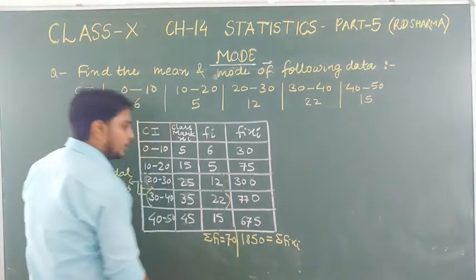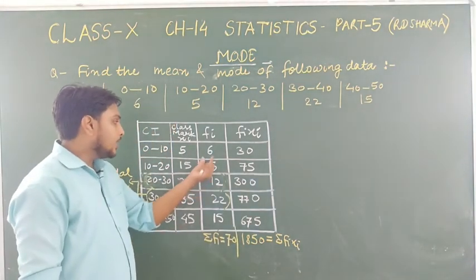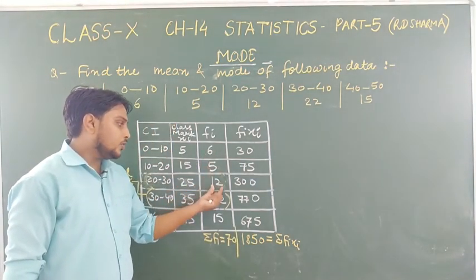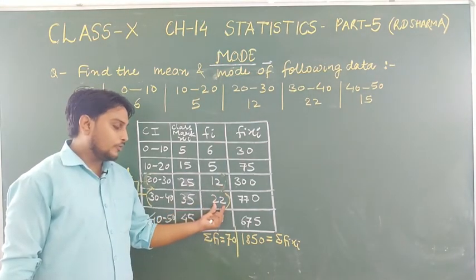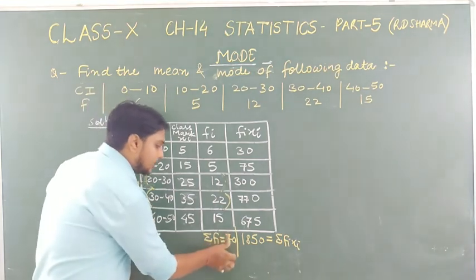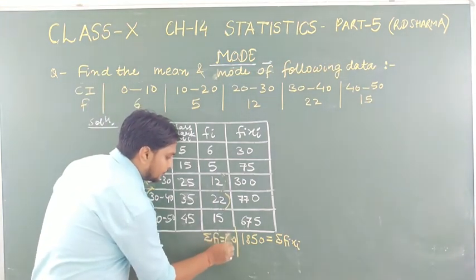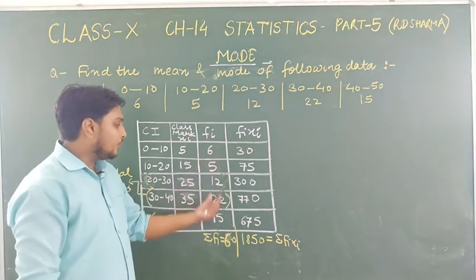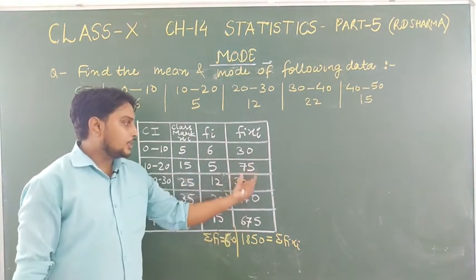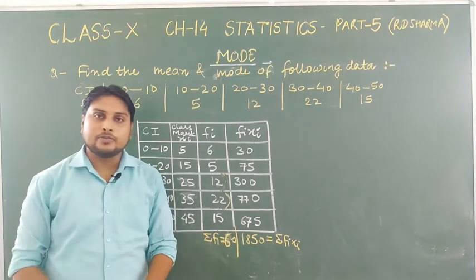Let us add this one more time: 6, 5, 11, 11, 12, 23, 23 and 22, 45, 45 and 15, it is 60. So the sum of frequency is 60 and the sum of FiXi is 1850.